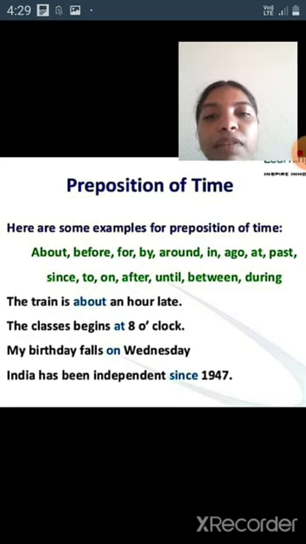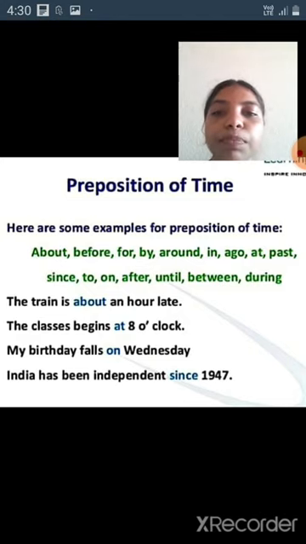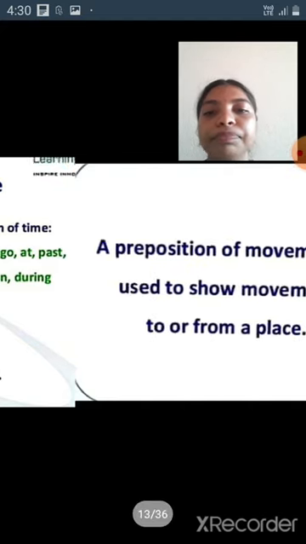There are four examples of preposition of time. The train is about an hour late. About is known as preposition of time. The classes begin at 8 o'clock. At is known as preposition of time. My birthday falls on Wednesday. On is known as preposition of time. India has been independent since 1947. Since is known as preposition of time.